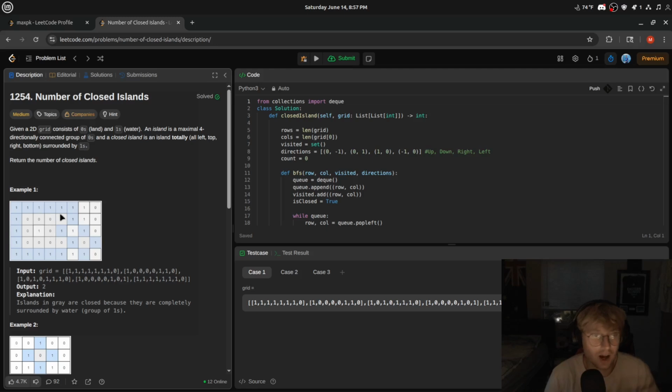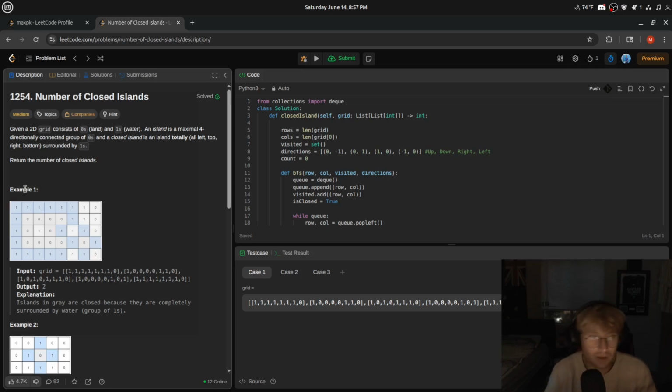Because technically the island had to be enclosed in ones, right? So you couldn't look at an edge like this. Mainly the only way was to look at all the numbers inside, right? Because if it was an edge, then it can't be enclosed by 1, right? Because there's nothing out here, right?